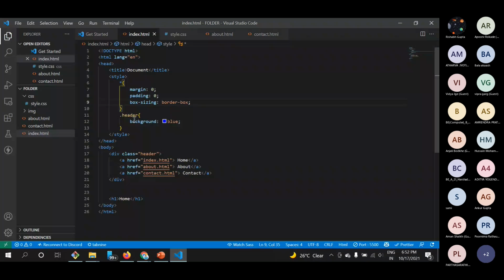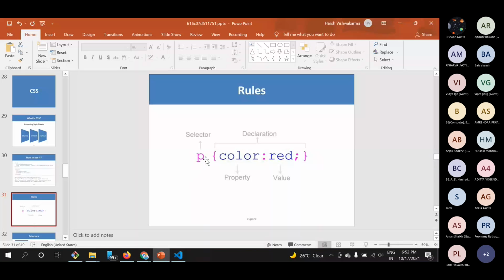So if I talk about CSS, there is some selector over there. You can see that here is an example. There will be some selector and then a declaration, and then we will have some property we want to change or apply an effect to, like changing the display of any object or element, and then we will have some values of that property. So you can see here that we have a p tag, which is working as a selector.